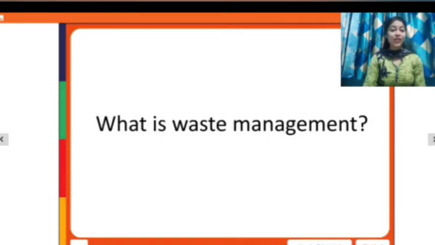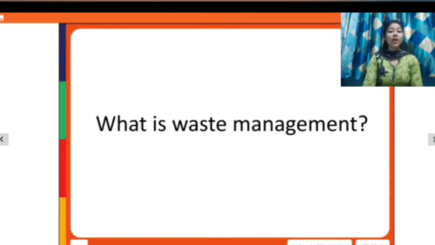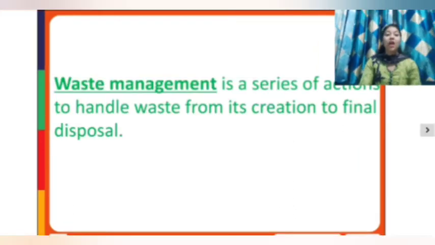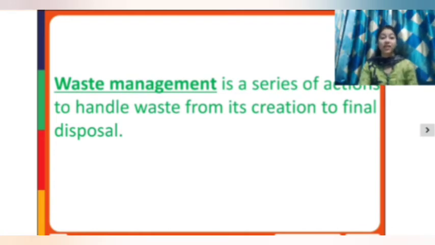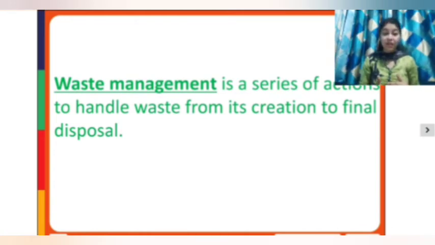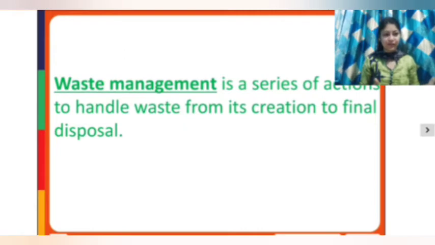Now let us check how much you have understood in this unit. So the first question is, what is waste management? Waste management is a series of actions to handle waste from its creation to the final disposal.